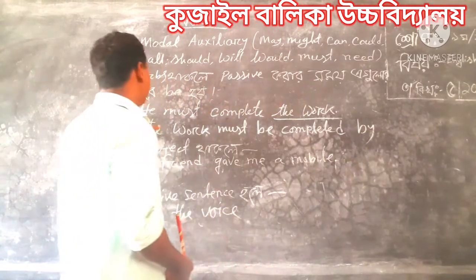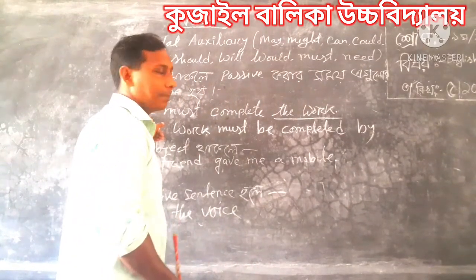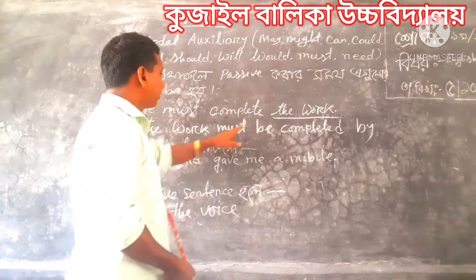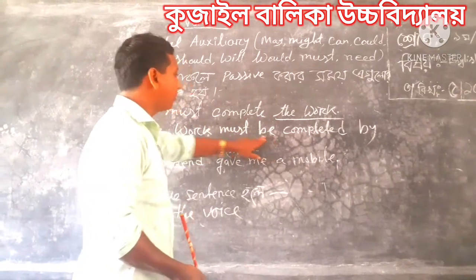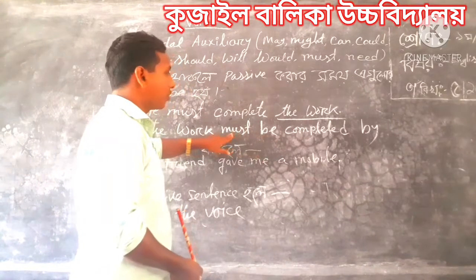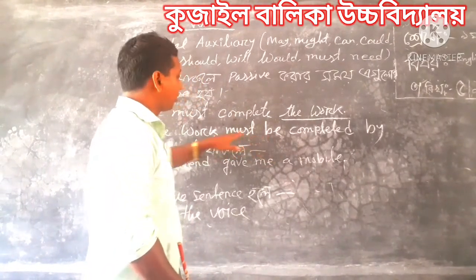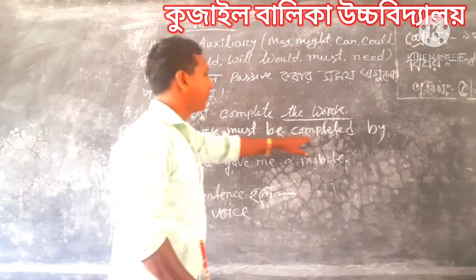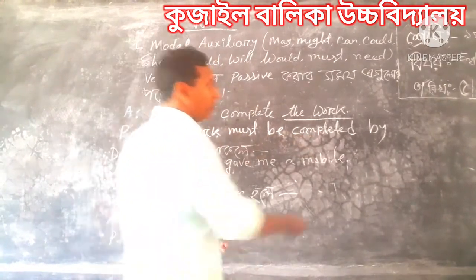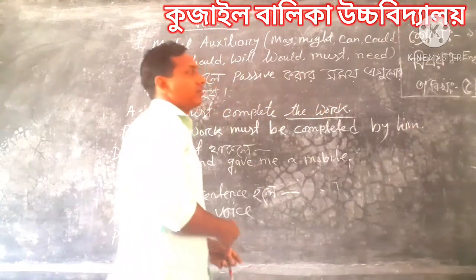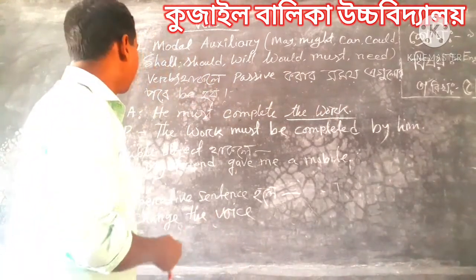Him, the objective form of he. The formula is: we must add be after the modal auxiliary verb. Must is a modal auxiliary verb, so we must add be. The work must be completed by him. Okay, there is another example.